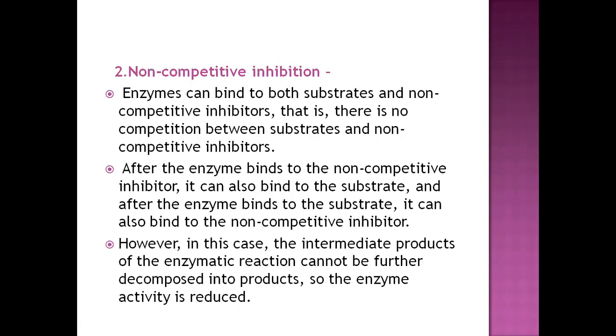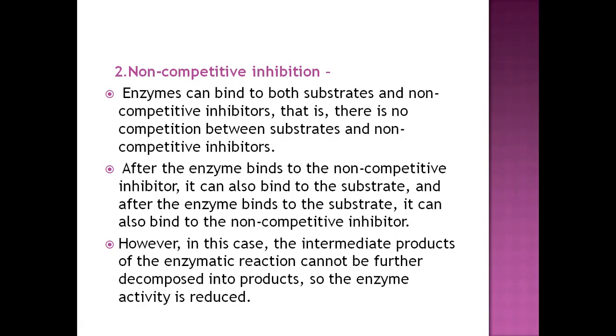Second type is called non-competitive inhibition. In this non-competitive inhibition, the inhibitor will bind to the enzyme substrate complex, not to the free enzyme. Enzymes can bind to both the substrate and non-competitive inhibitors. That is, there is no competition between the substrate and the non-competitive inhibitors. After the enzyme binds to a non-competitive inhibitor, it can also bind to substrate, and after the enzyme binds to the substrate, it can also bind to the non-competitive inhibitors. So the enzyme at a time will bind with the substrate and will also bind to the non-competitive inhibitor.